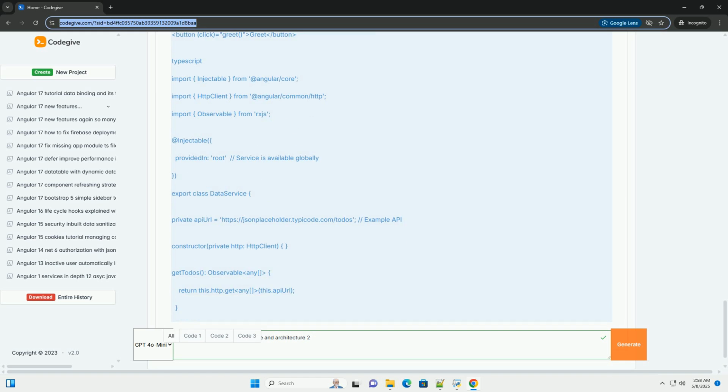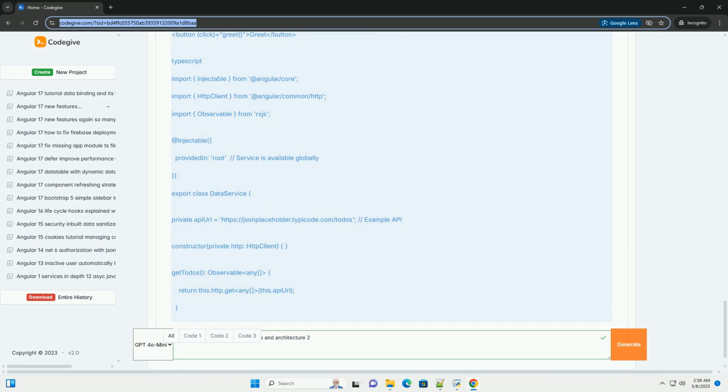Test your components and services to ensure they function correctly. Use a linter, like ESLint, to enforce coding standards and identify potential issues. Angular CLI projects come with a default linter setup. Use a formatter, like Prettier, to automatically format your code.